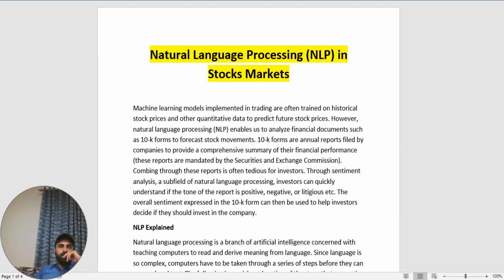These reports are mandated by the Securities and Exchange Commission. Combing through these reports is often too tedious for investors. Through sentiment analysis, a subfield of natural language processing, investors can quickly understand if the tone of a report is positive, negative, or neutral, etc. The overall sentiment expressed in a 10-K form can be used to help investors decide if they should invest in a company.